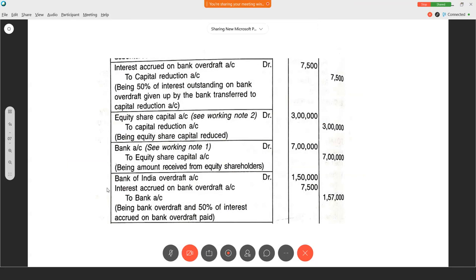Now we have to make the final settlement. We have to pay them, right? So, Bank of India overdraft account debtor 1,50,000. Interest accrued on bank overdraft account, that is 7,500. See, total 15,000, 7,500 we got, and 7,500 we have to pay them. To bank account, cash or bank account. That means we are paying them, right? Cash goes out. 1,57,000. Clear?